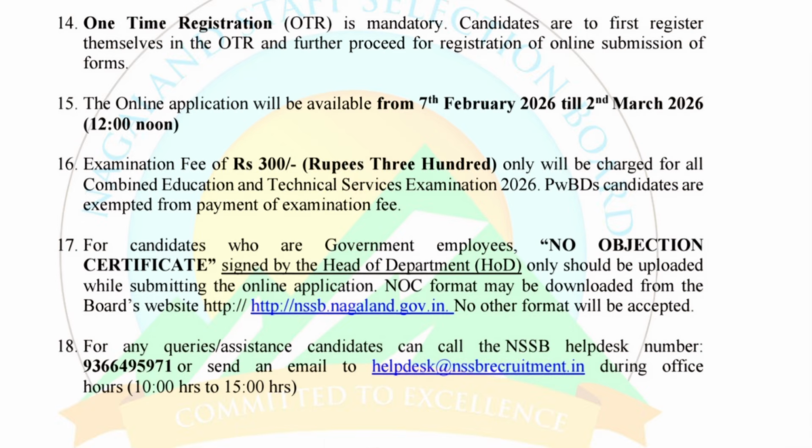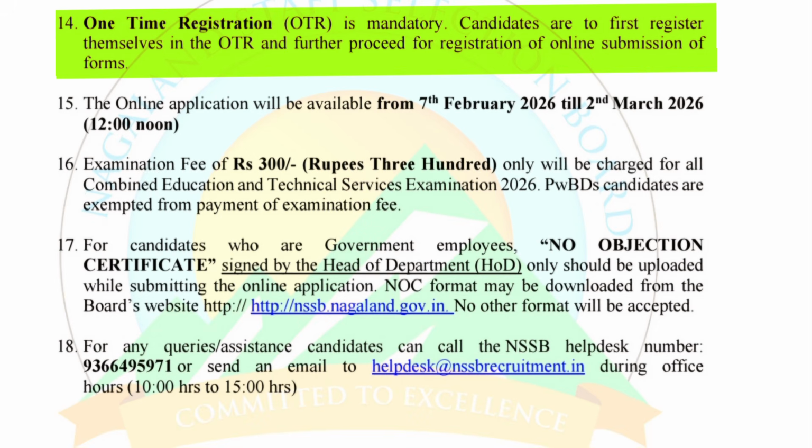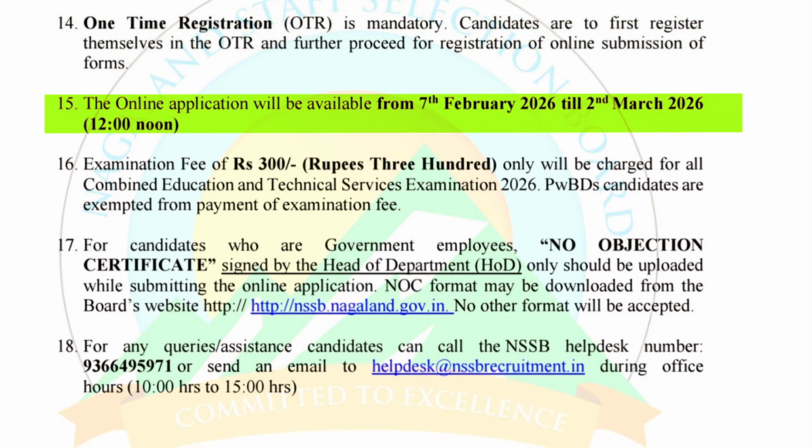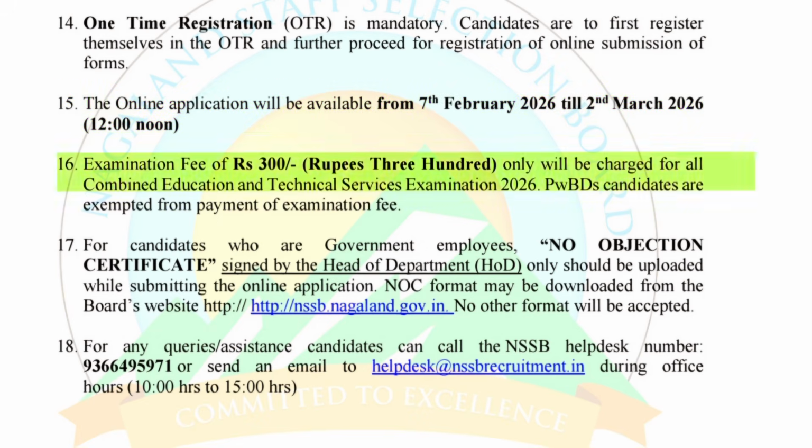Now, in order to fill the online application for NSSB, a one-time registration is mandatory. Candidates are to first register themselves in the OTR and further proceed for registration of online submission of forms. The online application will be available from 7th of February 2026 till 2nd of March 2026, that is 12 noon. And now the examination fee will be rupees 300 for all the candidates appearing combined education and technical services examination 2026. PWD candidates are exempted from paying the examination fee.